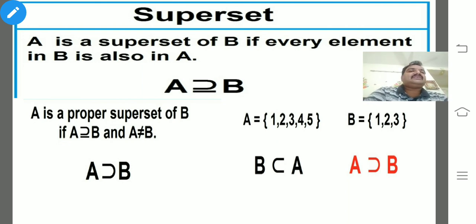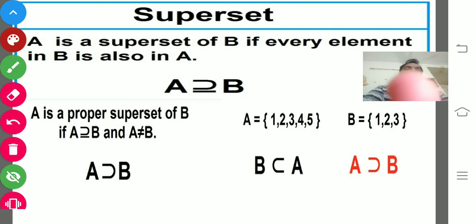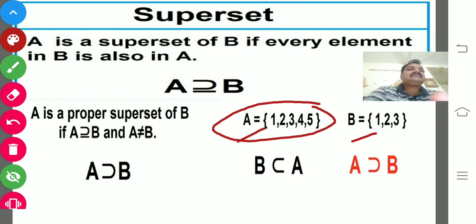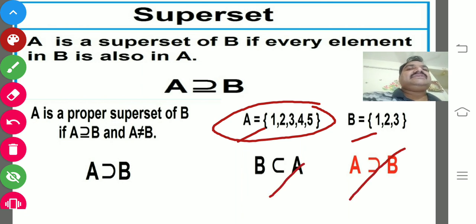A is a set of 1, 2, 3, 4, 5, and B is a set of 1, 2, 3. You can easily guess that A is a bigger set, so that's why it's a superset. 1, 2, 3 is there, and the remaining two, 4 and 5, are also there. So you can read it as B is a subset of A, or A is a superset of B.